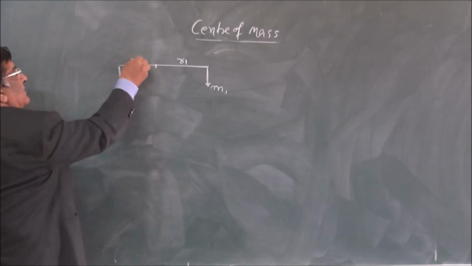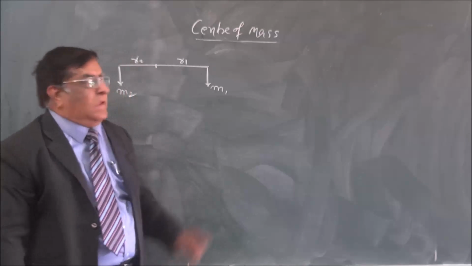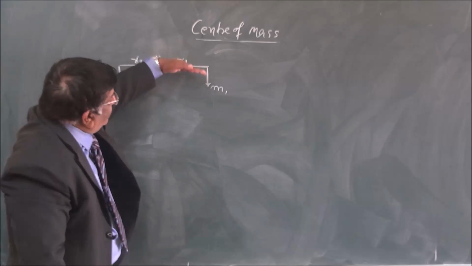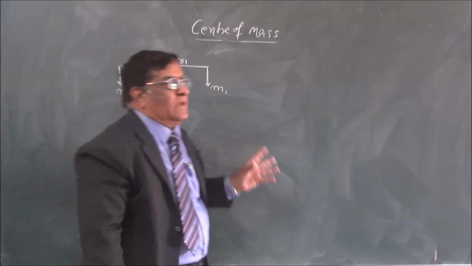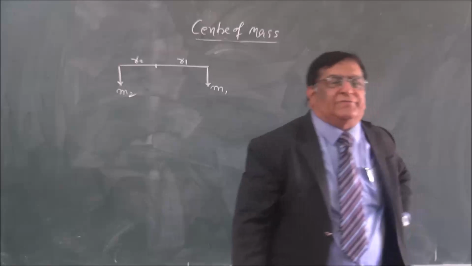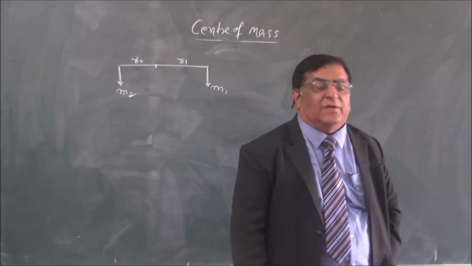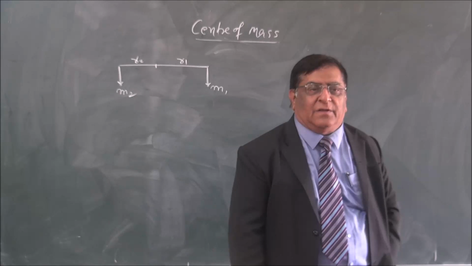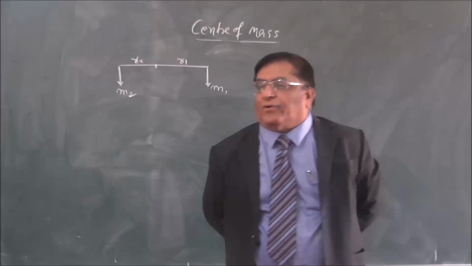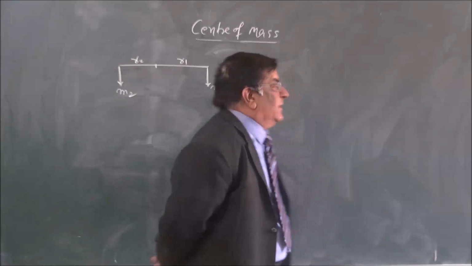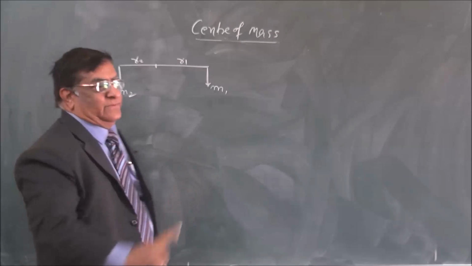You all know that. M1R1 is equal to M2R2. One is making a motion which is clockwise, and one is making a motion which is anti-clockwise. Okay, in circular motion, we have studied that for this rotation, one is positive and one is negative. Which is positive, which is negative? Anti-clockwise is positive and clockwise is negative. That is according to vector rules. Okay. So if you add the two, the sum will be 0.